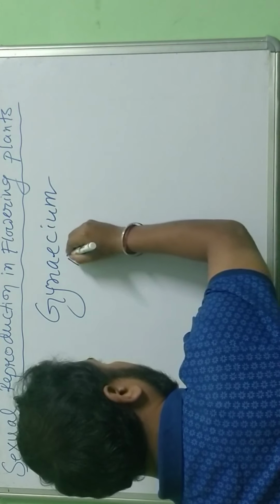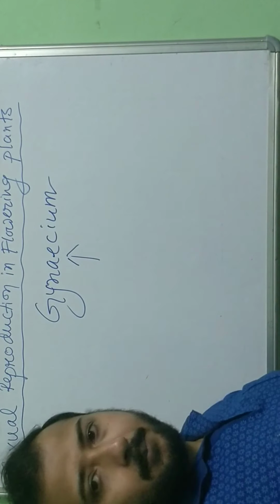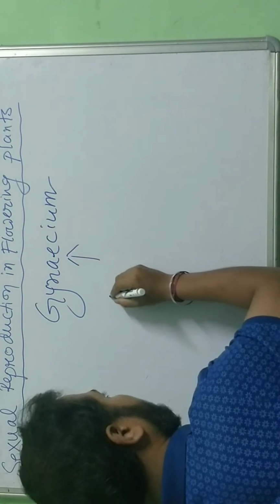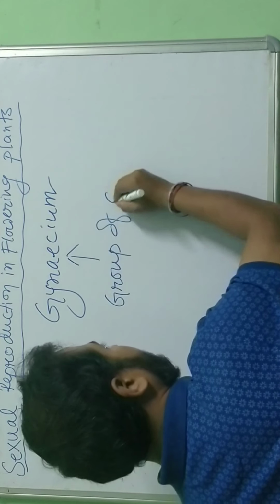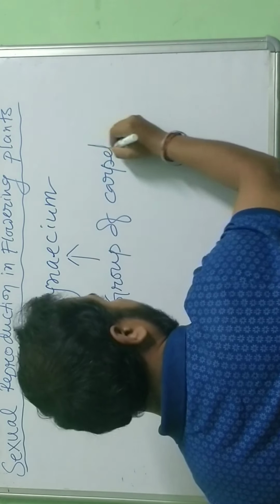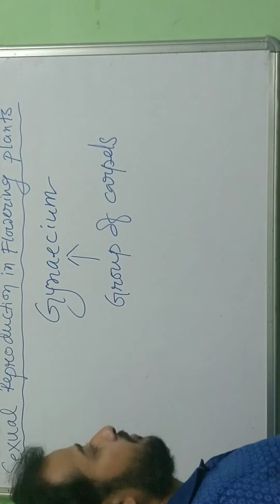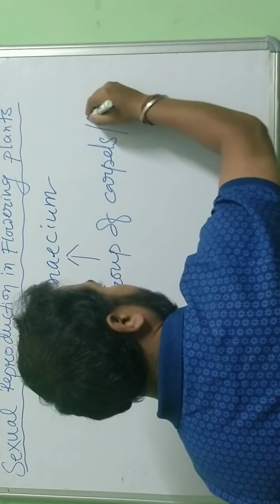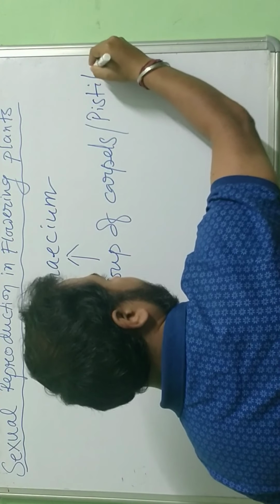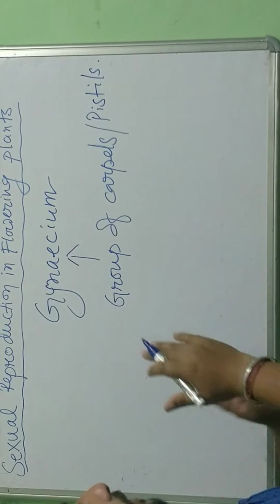Actually, the term gynoecium means a group of carpels, or we can say pistils. That is the gynoecium.